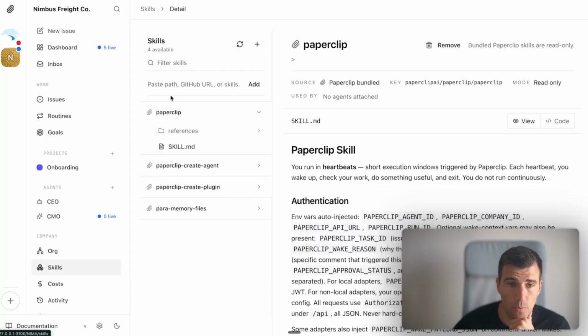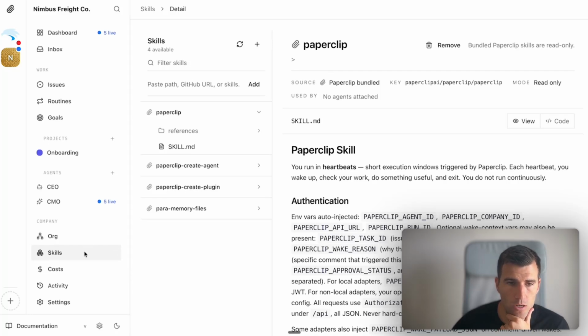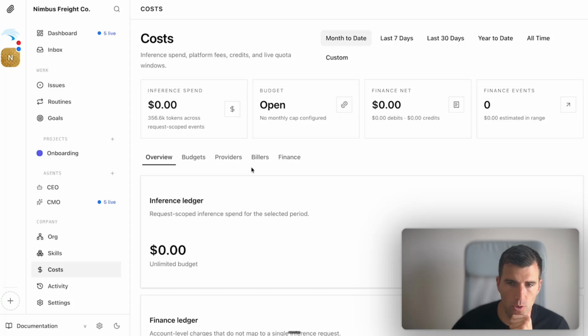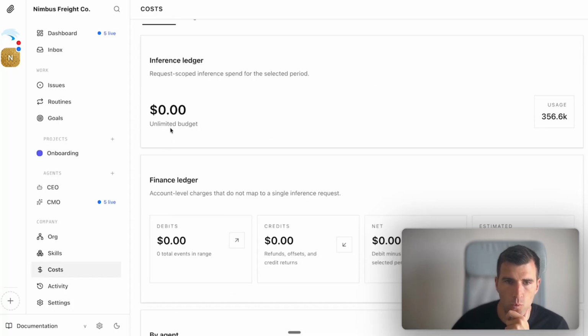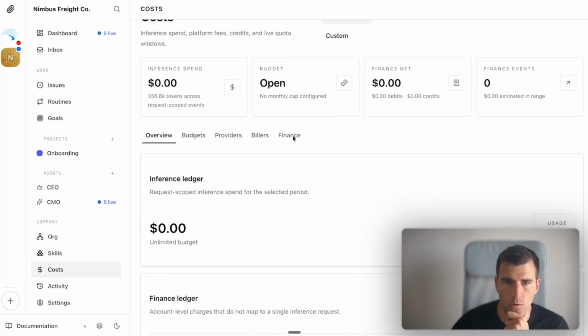We have the skills that we can upload here, different skills for the different agents or across the company in general. So it can be agent specific or company specific. Then we have the cost, which I like looking at. So you can see what you have spent in running those agents